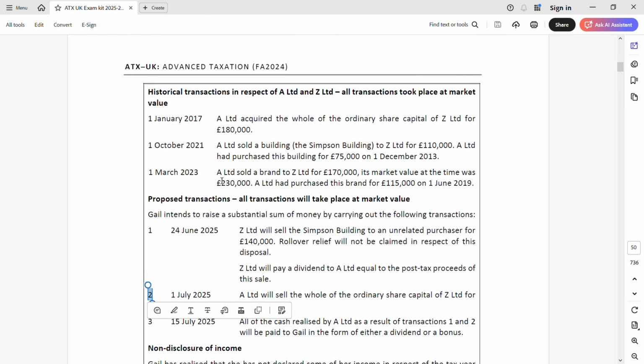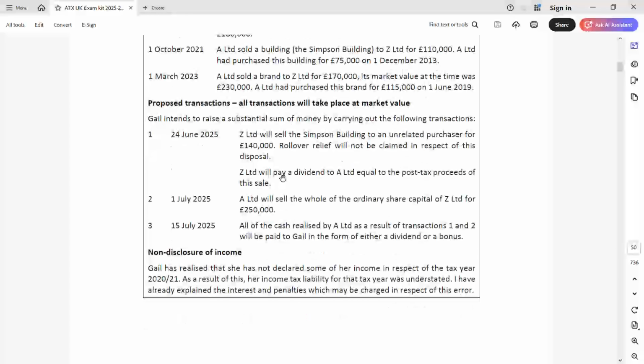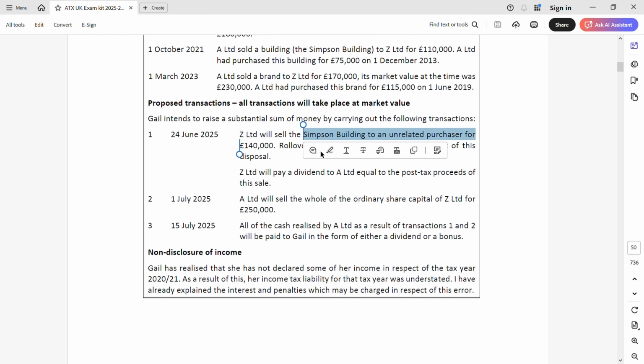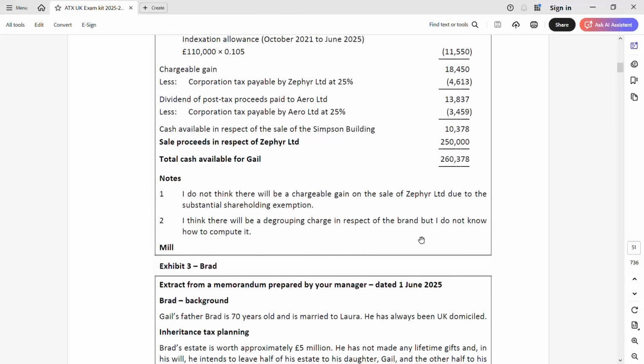This is about Gail who wants to raise some fund. So he's going to raise the fund like this. They are in the group. So first transaction, Z is going to sell. Z is a part of the group with Gail and will sell the building that they have received. They are going to sell the building to some outsider. Next, A will sell the share capital of Z. So one is selling of asset, the other one is selling of share. And then they will give that amount to Gail in the form of bonus or dividend.